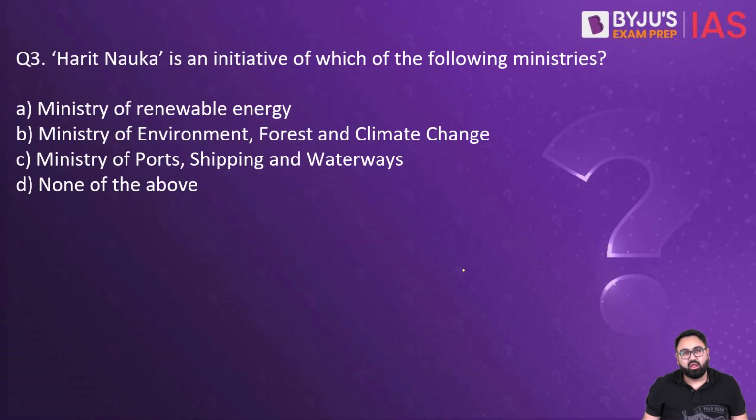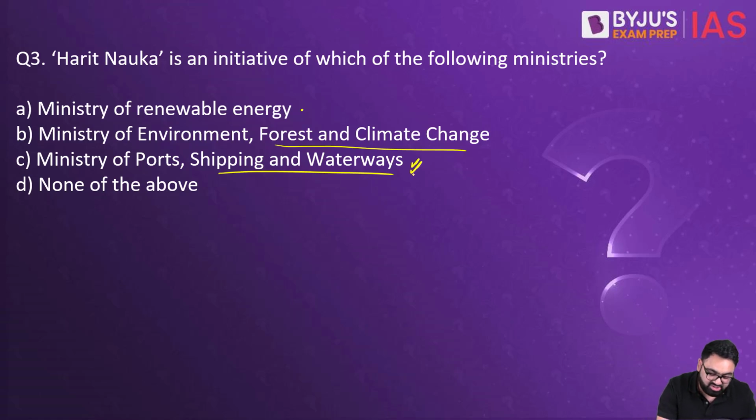Next, question number 3. Harit Nauka is an initiative of which of the following ministries? Ministry of Renewable Energy, Ministry of Environment, Forest and Climate Change, Ministry of Ports, Shipping and Waterways, or none of the above. As the name says, Harit Nauka means a green boat. So all of these are related to it. The correct answer here is C. Ministry of Ports, Shipping and Waterways.